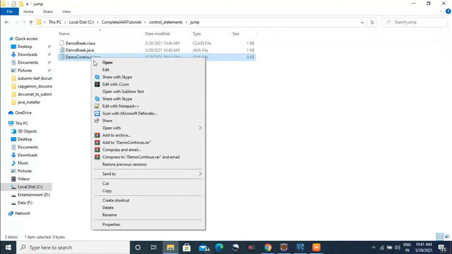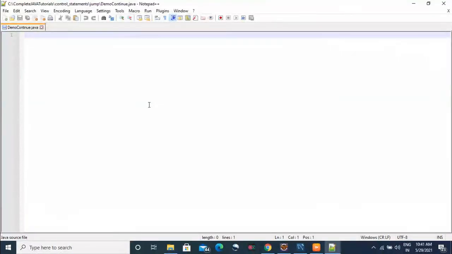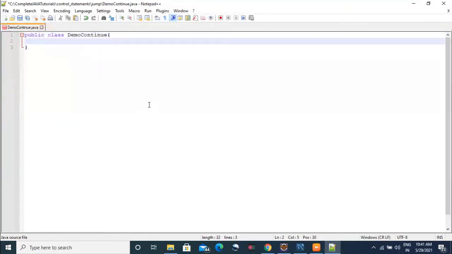So we'll use continue now. DemoContinue.java, edit it with Notepad++. Here we will declare the class again with the name DemoContinue. Here we will see how it is skipping. We'll declare the main method here, public static void main.